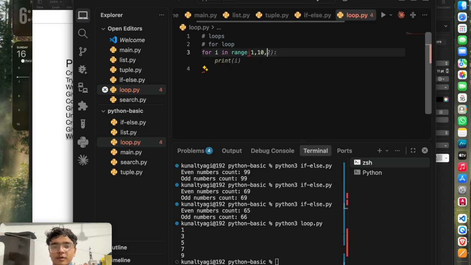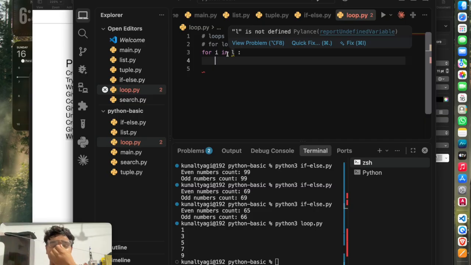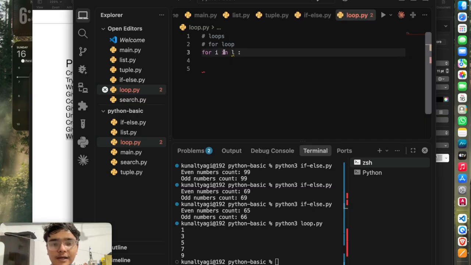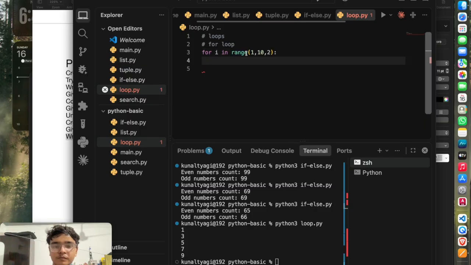Also, another thing about for loop, you can directly iterate in a list, such as take an L here as a list. You can directly iterate in a list. You don't need to write range and then take the element at the ith index and then do some operation. You can directly take i from L. So that's for loop.